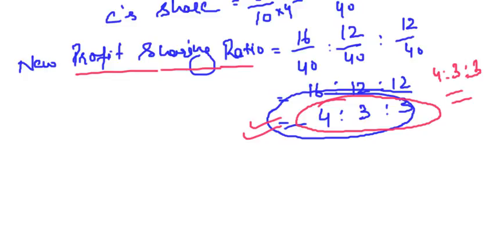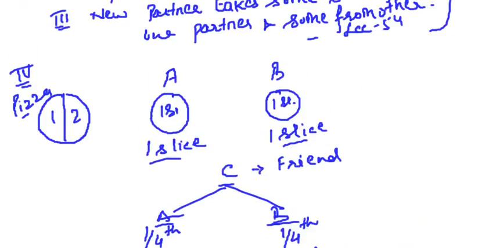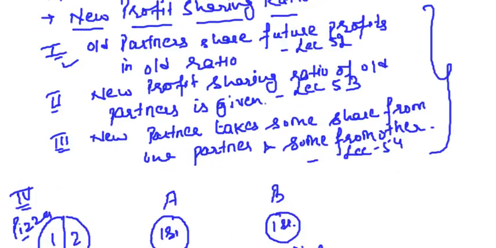So that's all we have to discuss about the calculation of the new profit sharing ratio. I told you the 4 cases, right? So I have discussed case number 1, 2, 3. Old partners share the future profits in old ratio. Refer to lecture number 52. New profit sharing ratio of the old partners is given. Refer to lecture number 53. And the new partner takes some share from one partner and some from the other.